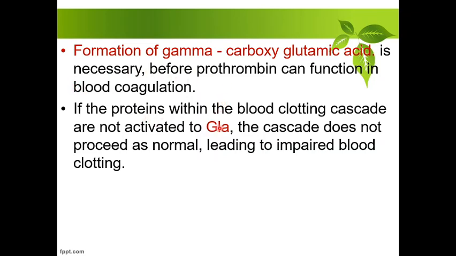If the proteins within the blood clotting cascade are not activated to GLA, the cascade does not proceed as normal, leading to impaired blood coagulation. A cascade is a series in which one converts the next, and that converts the next.